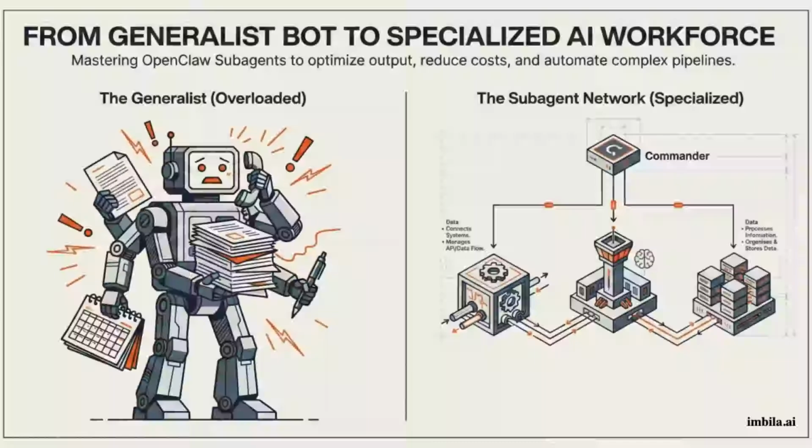We begin by contrasting the current state of AI usage with the future of automation. On the left, we see the generalist, an overloaded, stressed robot trying to juggle schedules, emails, and data simultaneously. On the right is the solution, a sub-agent network, where a commander delegates tasks to specialized units like Hook and Stack, transforming chaos into an organized, efficient pipeline.